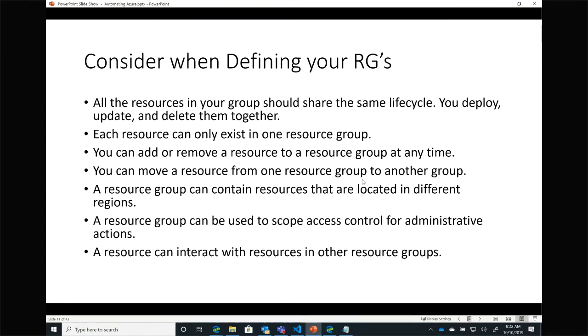A resource group also gives me the ability to control security. So I can control security at a resource group level and say, this resource group contains all my database servers, and maybe I only want the DBAs to be allowed to modify things in this resource group. And any of the resources in one resource group can talk to resources in a different resource group. It's not a network boundary or anything like that.